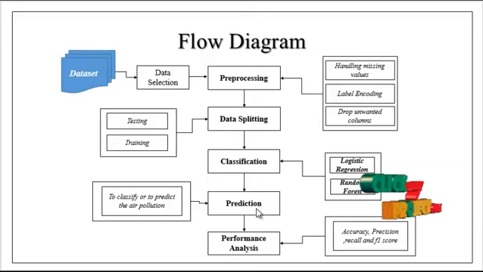In this prediction step, we classify as well as predict the air quality for the specific data, in case the quality is good or bad. After the predictions, we do the performance analysis. In this performance analysis, the accuracy, precision, recall and F-score are the values we estimate.